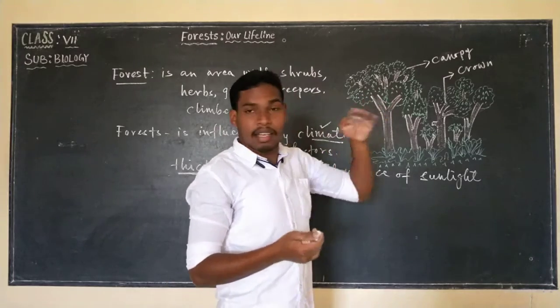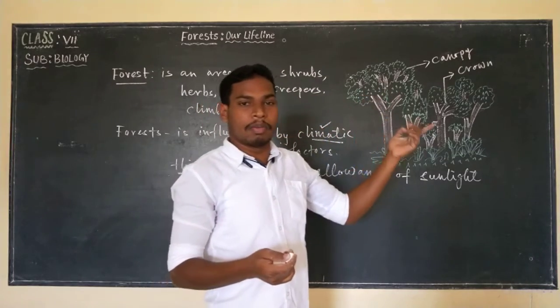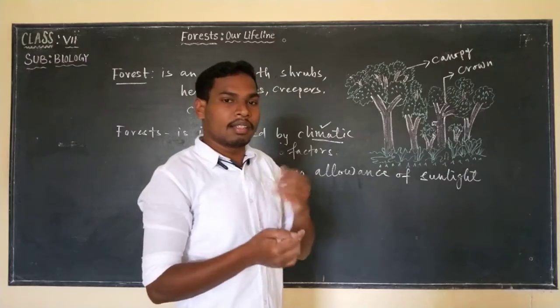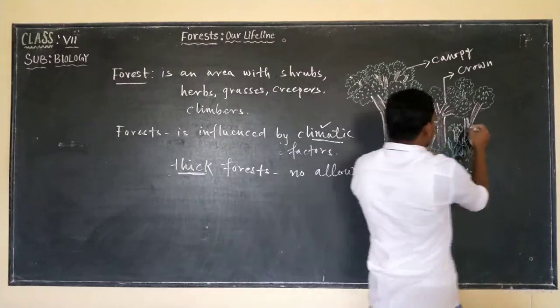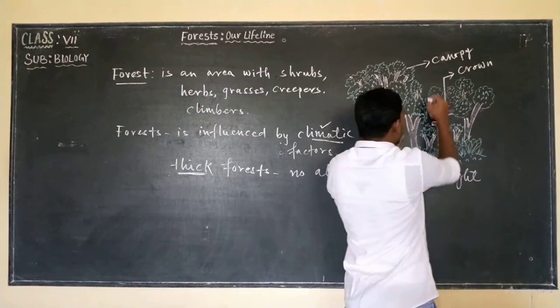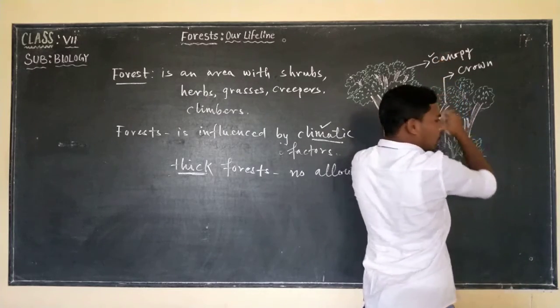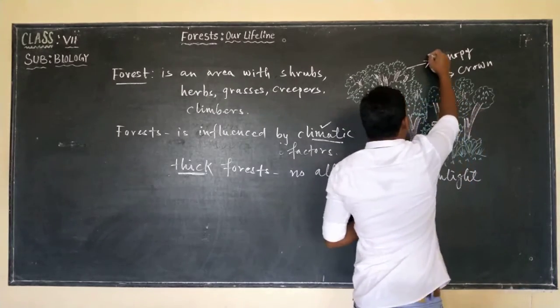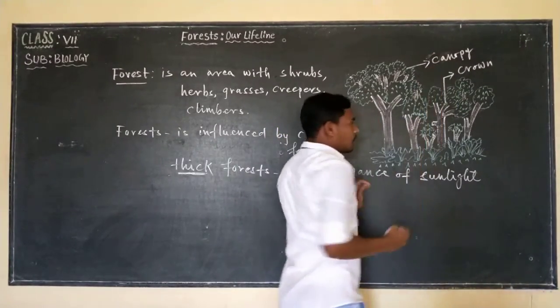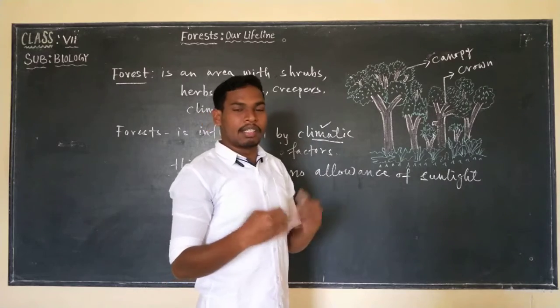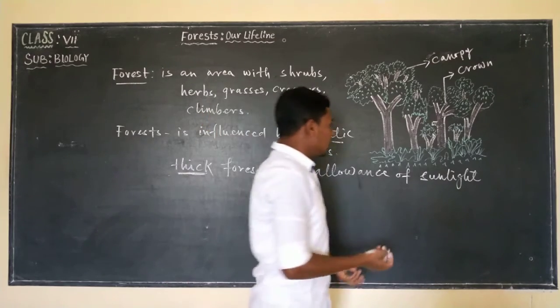And trees that are growing under this canopy are also known as what? Understory.